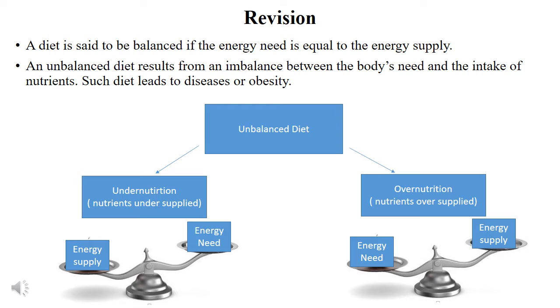In undernutrition, the energy supply is much less than the energy need, while in case of overnutrition, the energy supply is much greater than the energy need. In the previous video, we discussed undernutrition. However, in today's session, we are going to talk about overnutrition. Overnutrition results from overeating or lack of physical exercise. It leads to obesity.